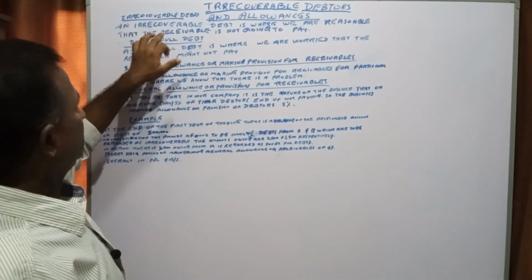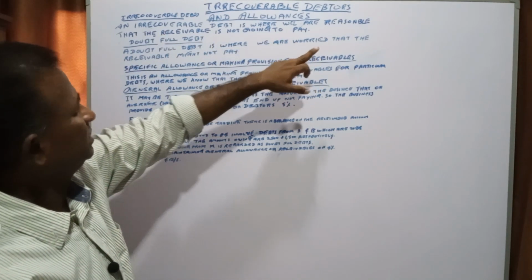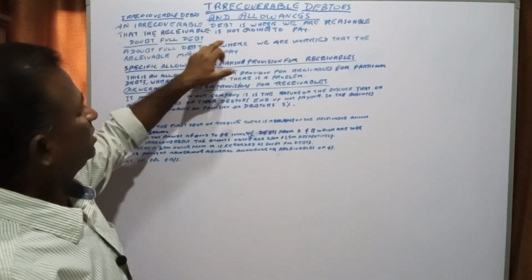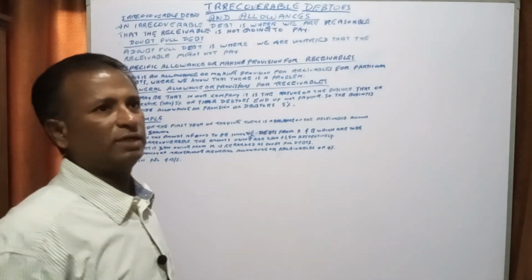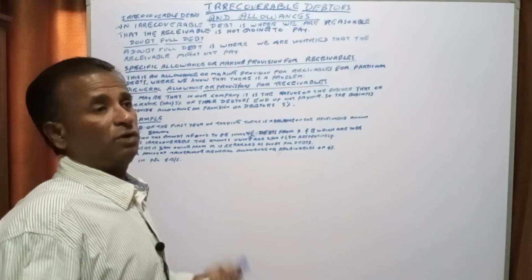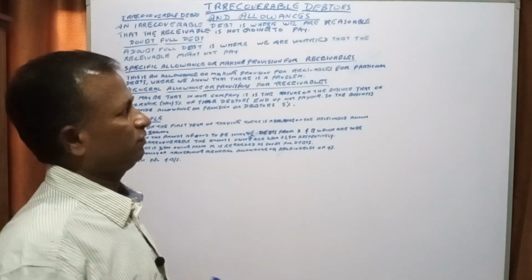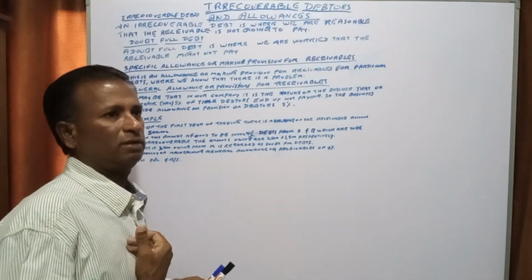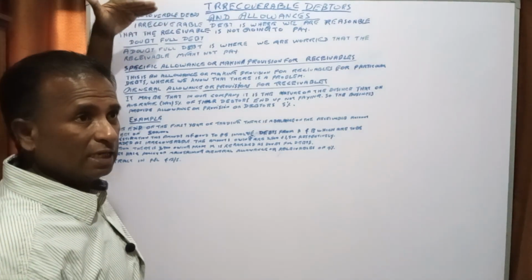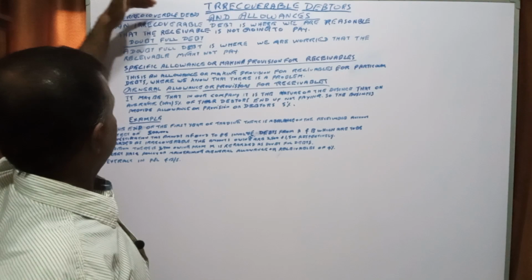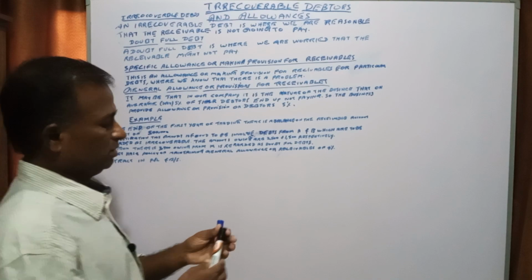An irrecoverable debt is where we are reasonably certain that the receivable is not going to pay. The amount receivable from the debtor, we are not going to receive. It is then a reasonable assumption. We feel that he won't pay. The debtor won't settle our debt. That means irrecoverable debts. Okay, and that is for an example.